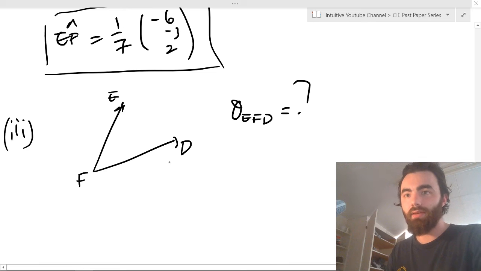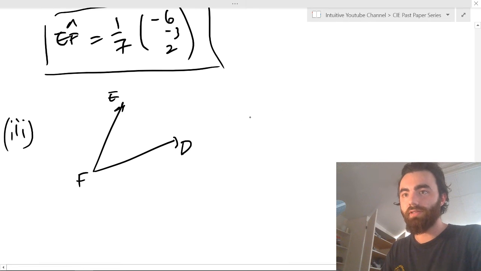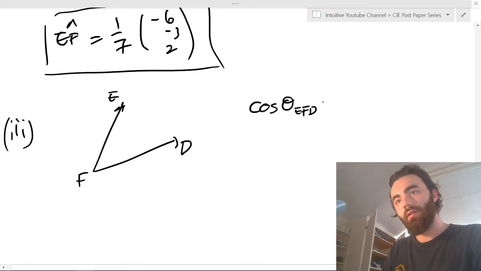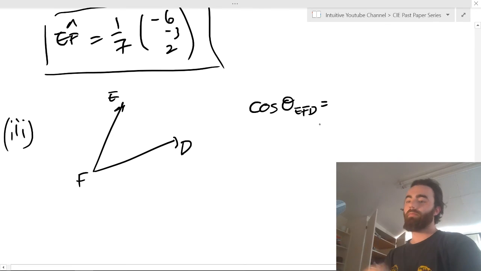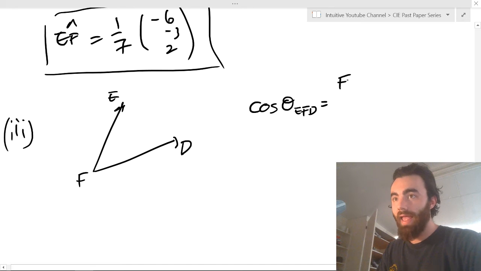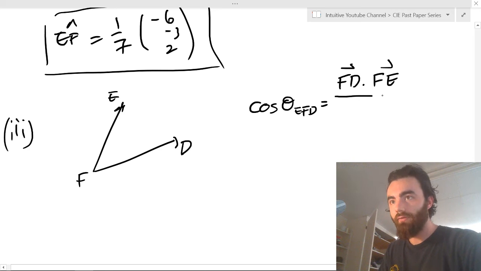That means, because we know from our scalar formula, cos theta of EFD equals, well, remember we have to have the two vectors going away from each other. So that means we need FD dotted with FE, divided by the magnitude of FD times the magnitude of FE.